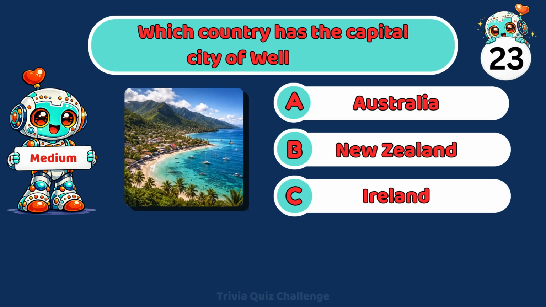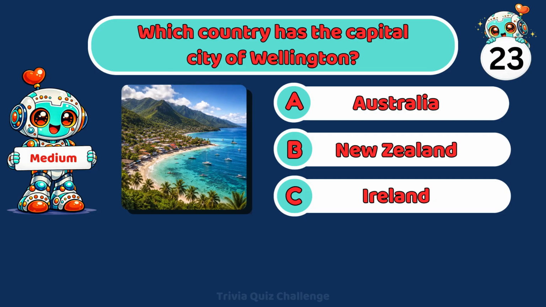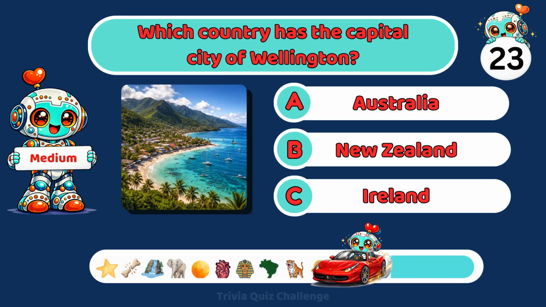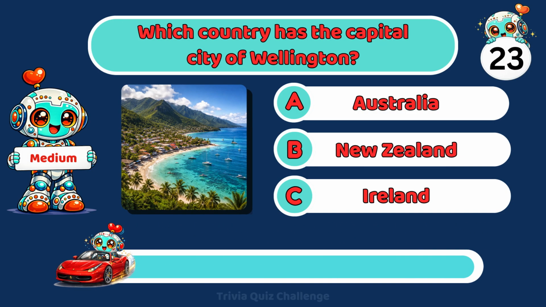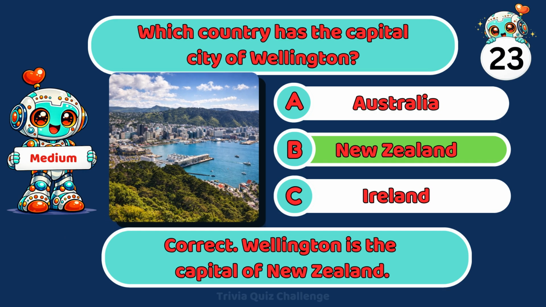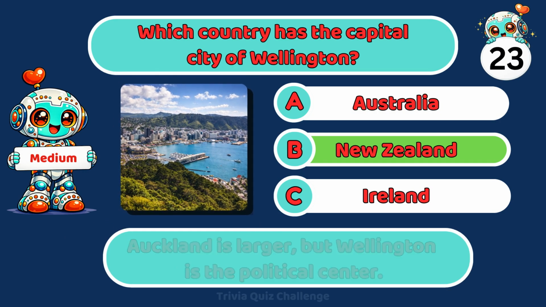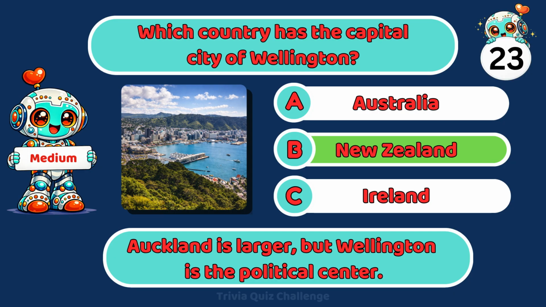Which country has the capital city of Wellington? A. Australia. B. New Zealand. C. Ireland. Correct. Wellington is the capital of New Zealand. Auckland is larger, but Wellington is the political center.